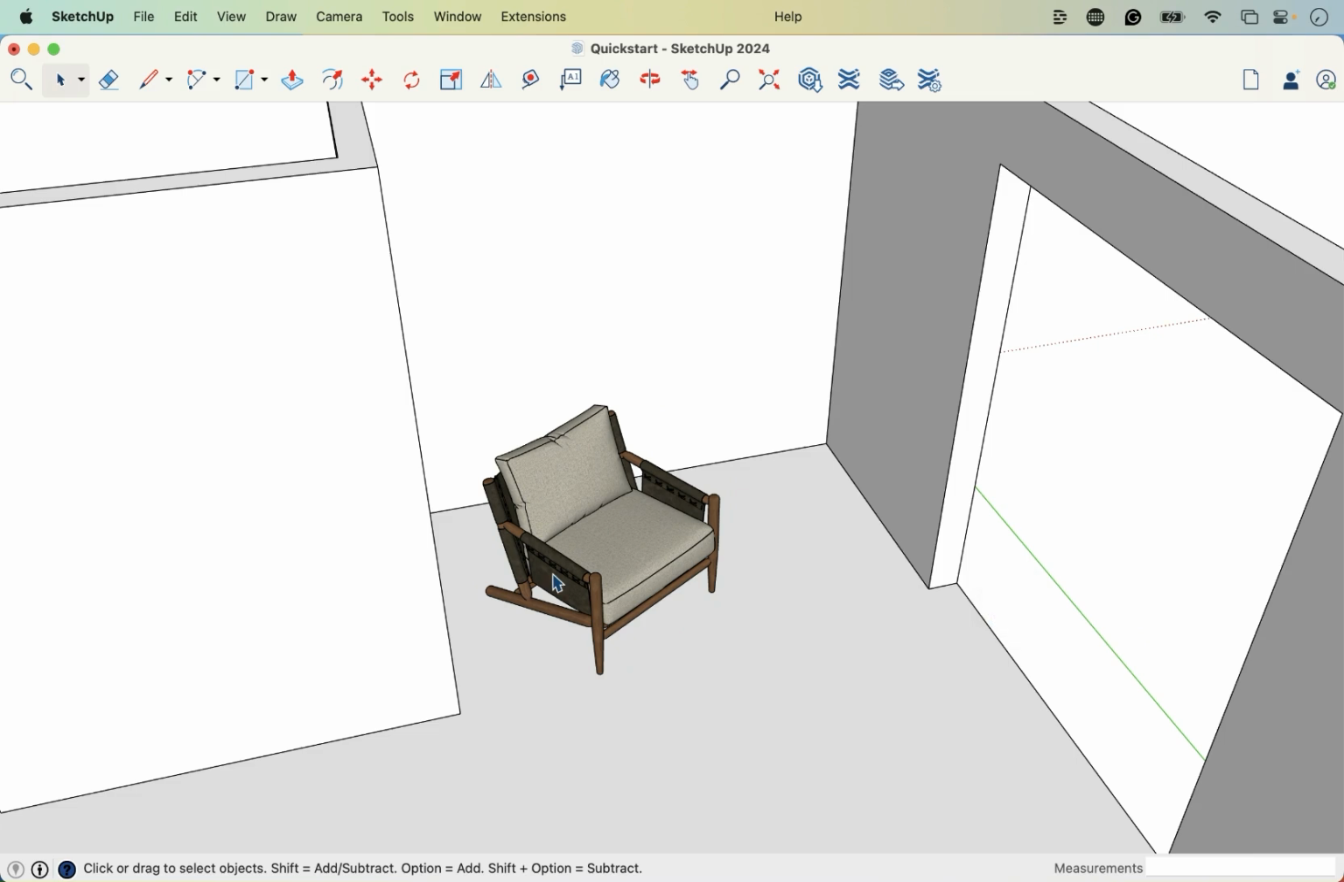So those are the two ways to rotate something in SketchUp, but it is very helpful to pre-select whatever you're going to rotate so that it is the only thing that rotates.